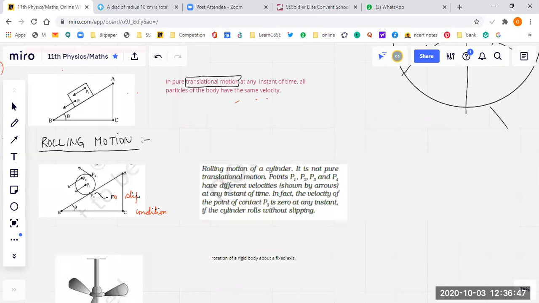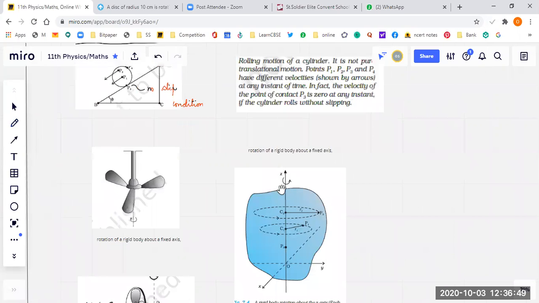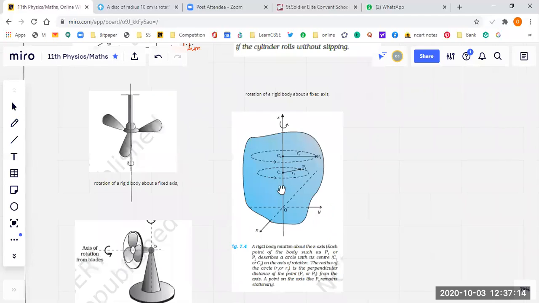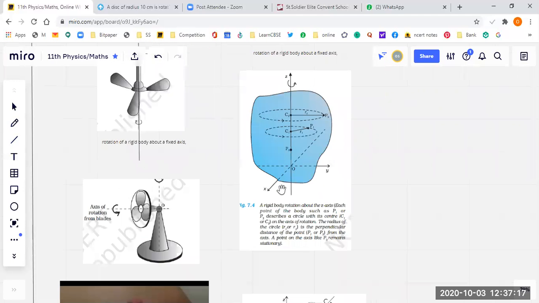Students, if you see this fan, what is the axis of rotation in this fan? See, this is the axis of rotation. Am I right? This line is the axis of rotation. The blades are rotating about this axis. So this is vertical axis of rotation. Whereas if you see this fan, I'm talking about the rotation of the blades.